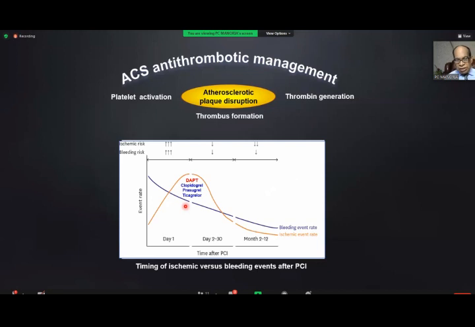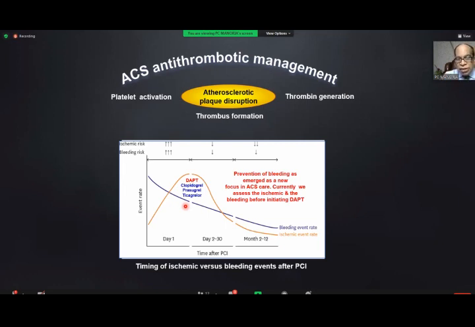When you are treating this patient, you have to be very clear about the bleeding and the ischemic risk because both are very important. In the past, we were making attempts to decrease ischemic events with more and more potent drugs. They are successful, but they are associated with increased bleeding. And now we know bleeding is associated with more morbidity and mortality than the reduction in ischemic events. Therefore, currently, prevention of bleeding has emerged as a new focus in ACS care. And you can see many trials like the TWILIGHT trial and others. The primary endpoint is reduction in bleeding and not reduction in ischemic events.